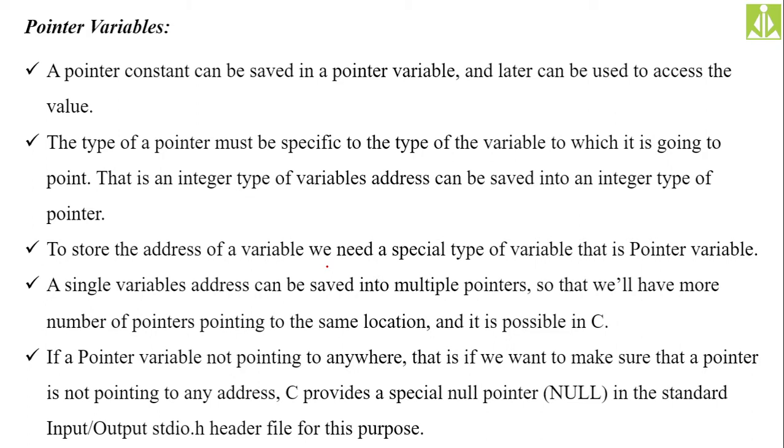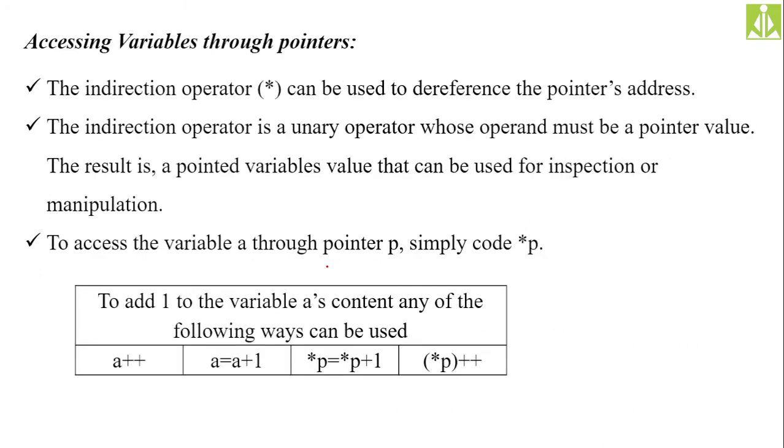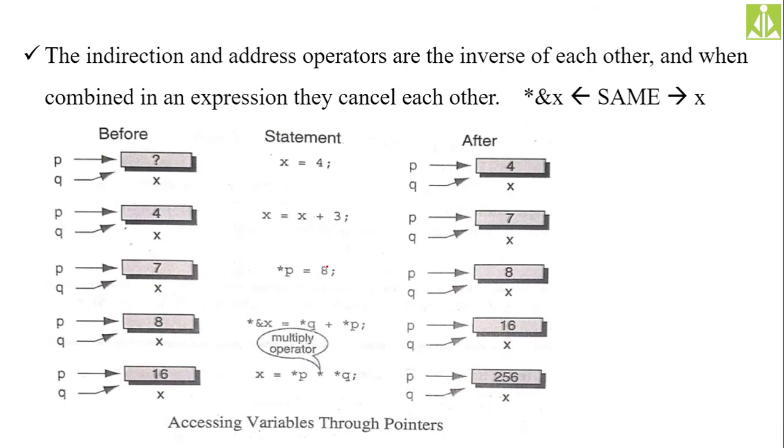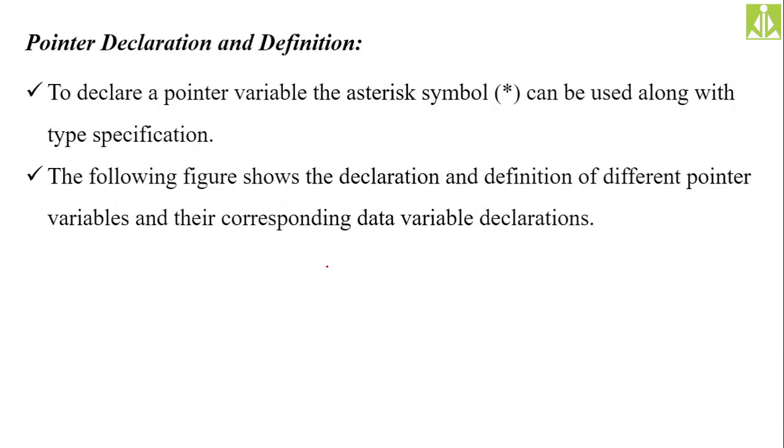And how can we access the value from the address? Simply prefix the asterisk before the pointer variable name to get the value. We have seen these things in detail with the program examples.